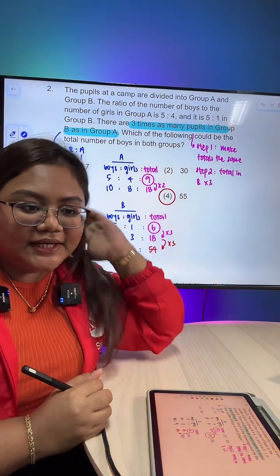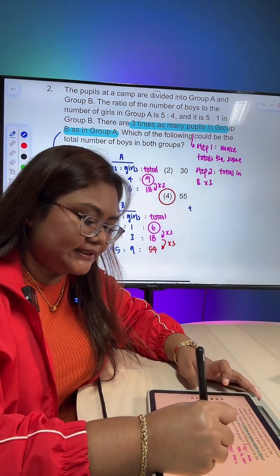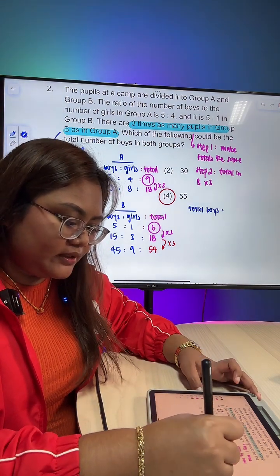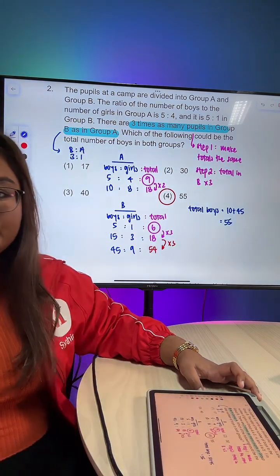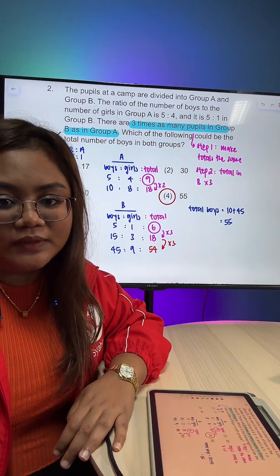Okay, then from here, all we have to do is look for the total boys. The total boys would be 10 plus 45 to give us 55. Can understand, everybody?